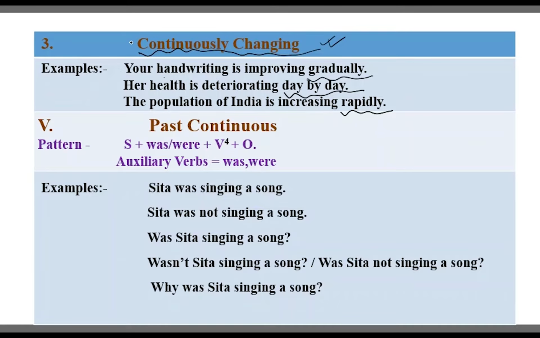So when we say continuously changing, it means the work is going on, and for that we are using present continuous. Again I am going to repeat that the pattern is subject plus am/is/are plus V4 plus object.